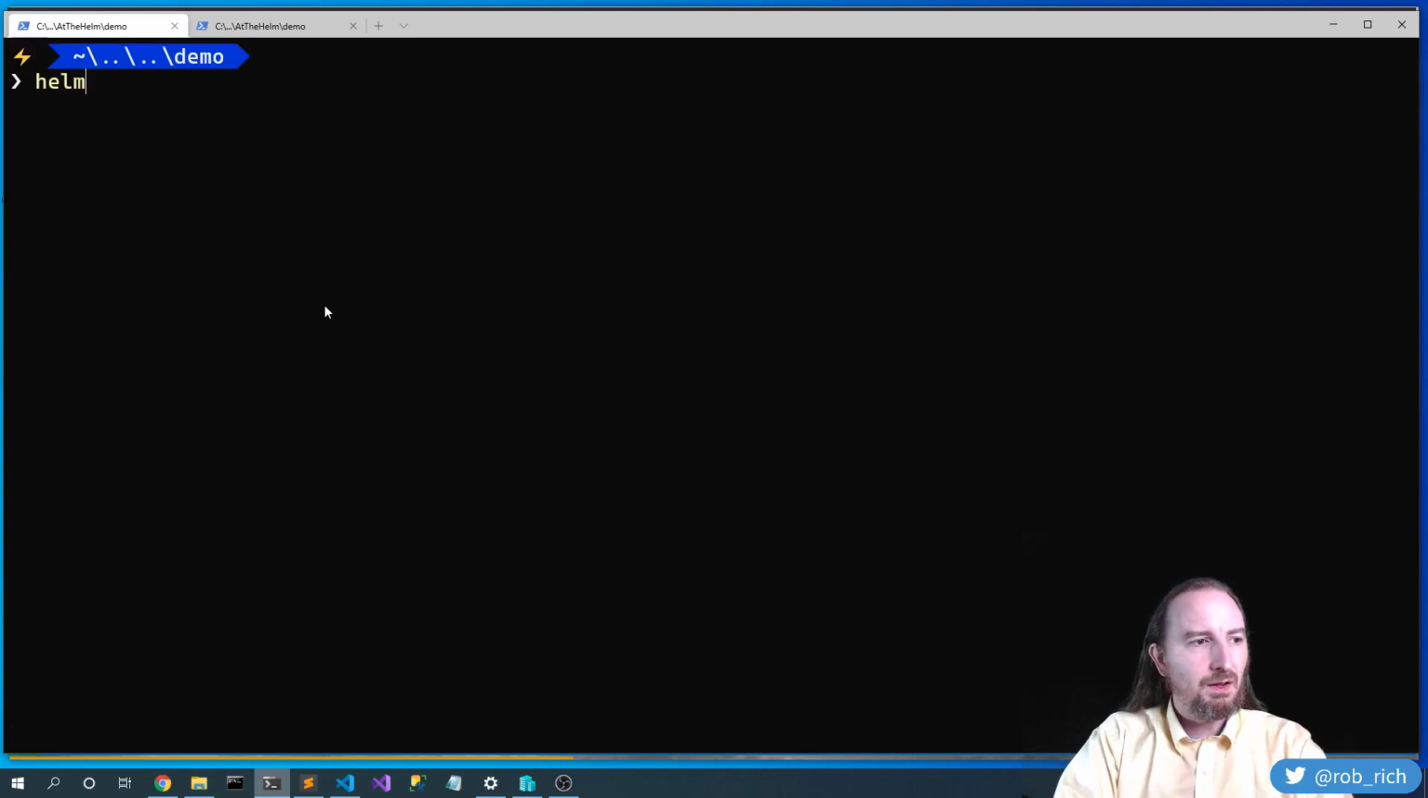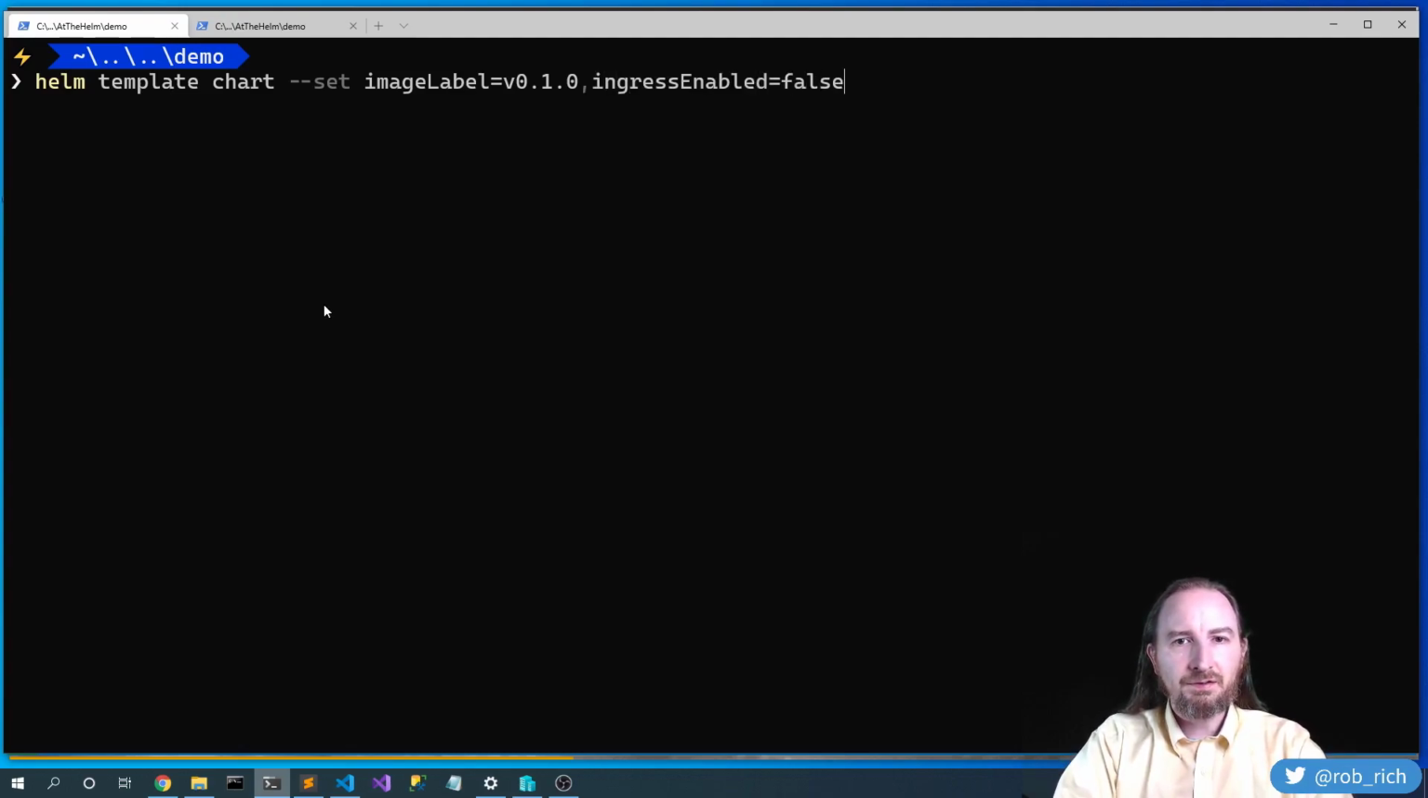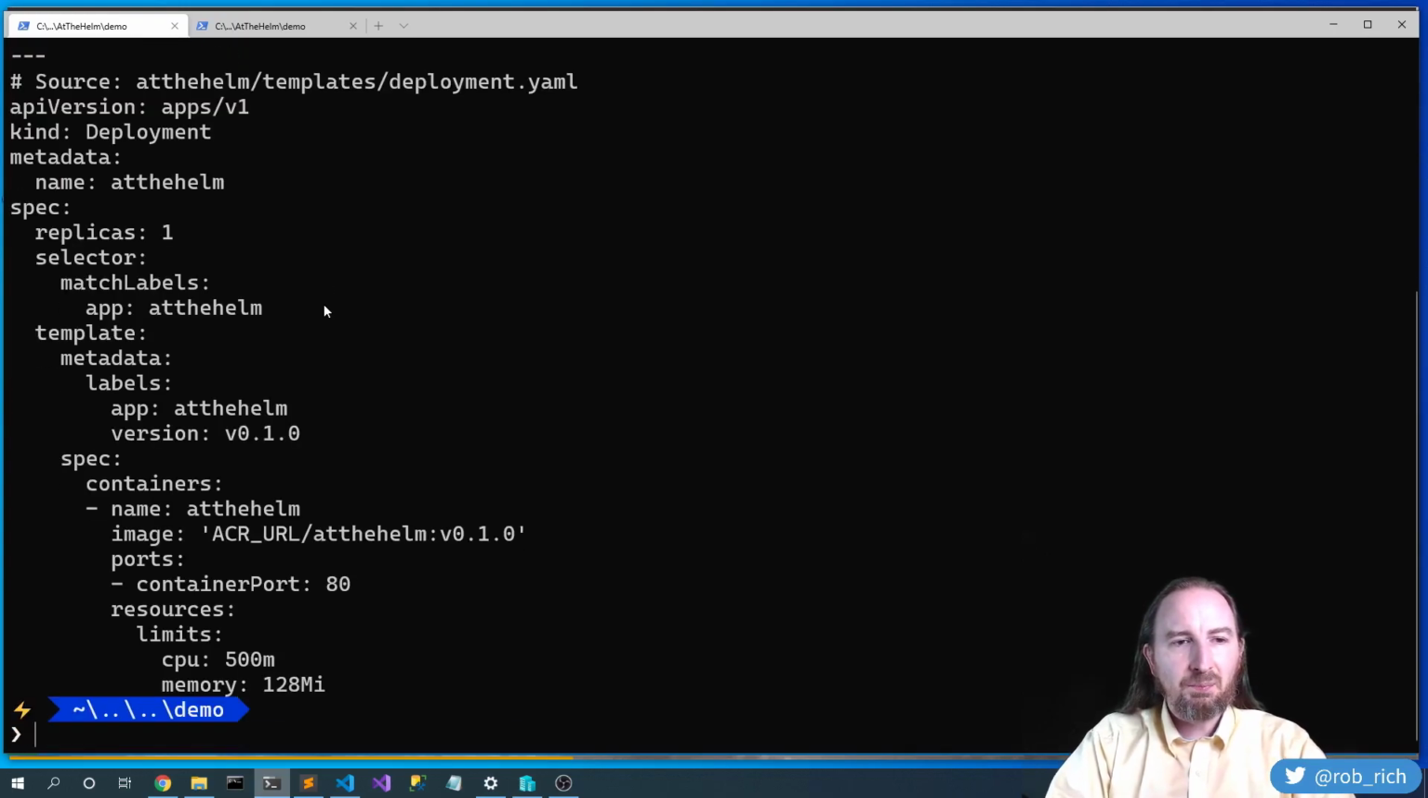Okay, Helm template chart set image label equals v0.1.0. That's the tag that I put as I built my image. And ingress enabled equals false. Now when I template this, you notice that we don't have an ingress anymore, and we've specified the version in all of the places. That's perfect.